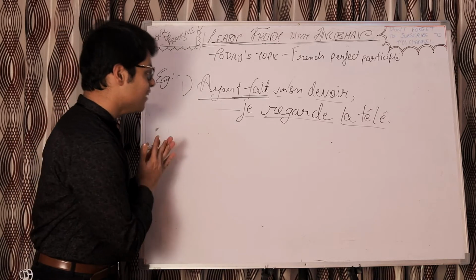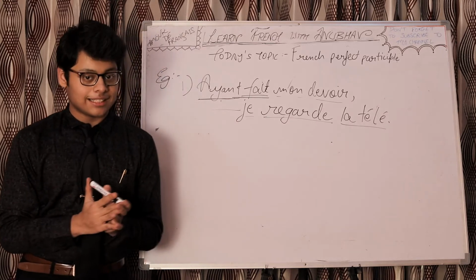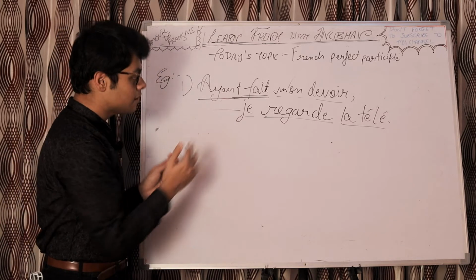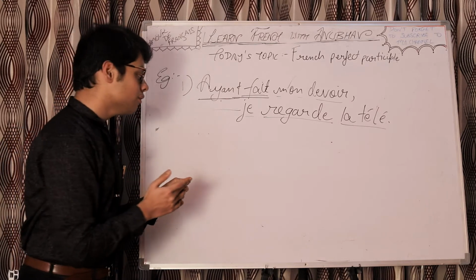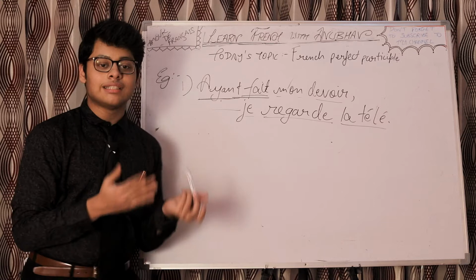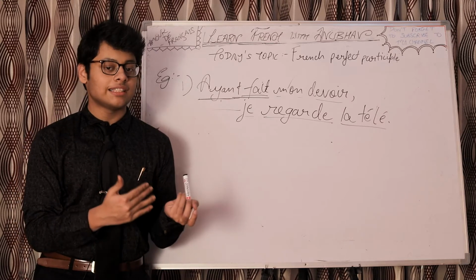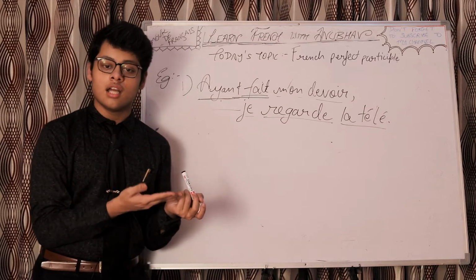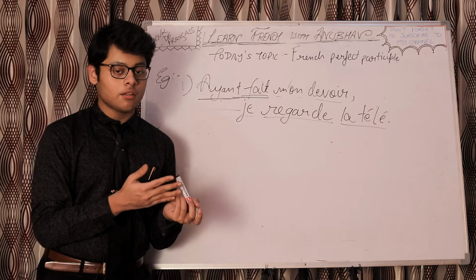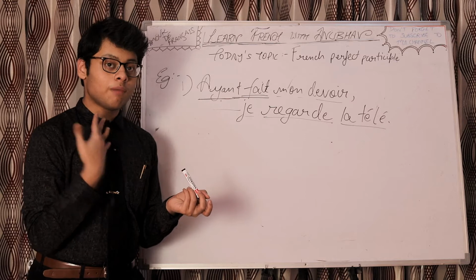But in French perfect participle, it's not necessary. Like here we have both same subjects, but it can be with two different subjects also. So this can be considered a point of distinction between the infinitive passé and French perfect participle, or the past gerund, or the passé composé of participe présent.